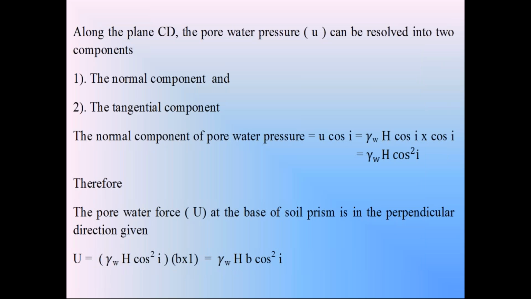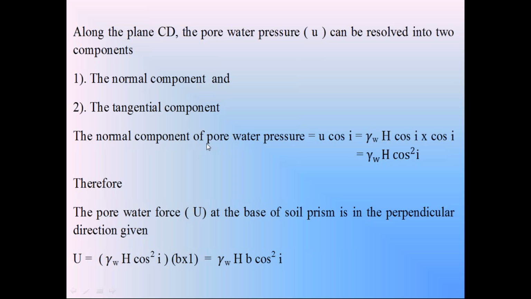We resolve the pore water pressure into normal component pressure and tangential component pressure. In this discussion, we neglect the tangential component pressure. We consider the normal component pressure on the surface CD.